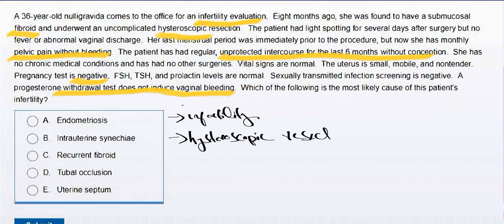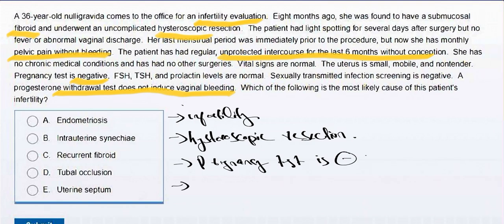Second, she had a previous hysteroscopic resection for fibroid. Third, the pregnancy test is negative, and she has mild pelvic pain without bleeding. So as we already see, she has amenorrhea.